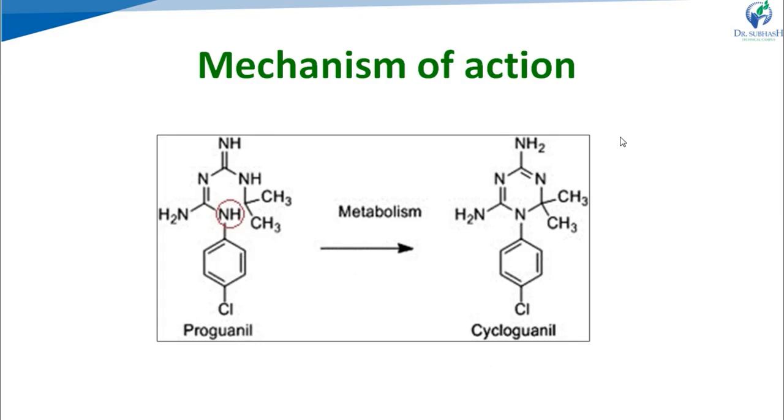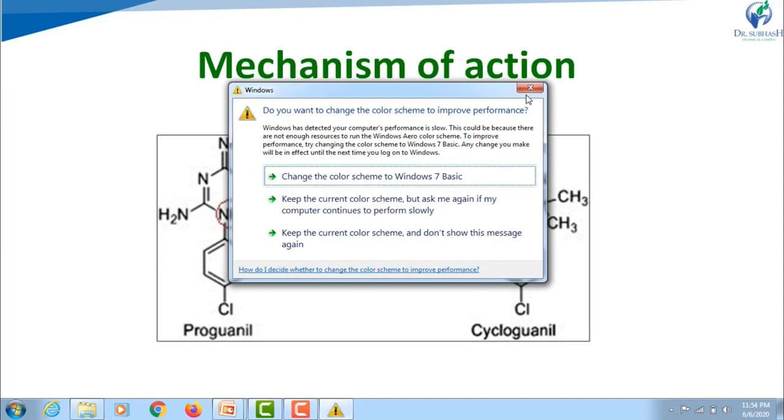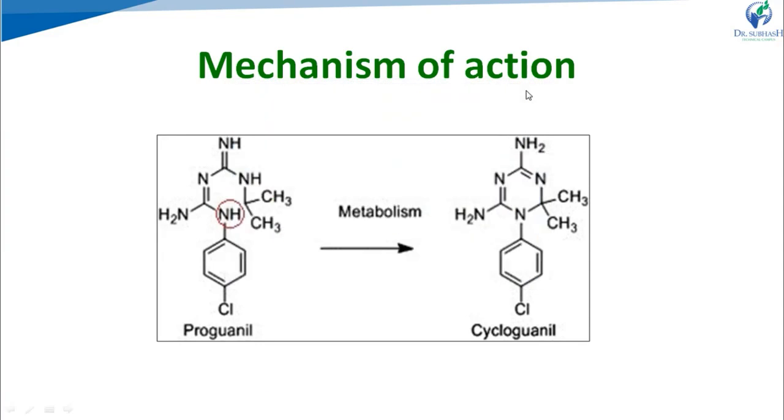Now mechanism of action. As we said, proguanil or biguanides act as prodrugs, so they must be metabolized into their active form inside the body. For example, we take proguanil. Proguanil is a biguanide, acts as a prodrug, and gets metabolized into its active form, that is the triazine derivative cycloguanil.